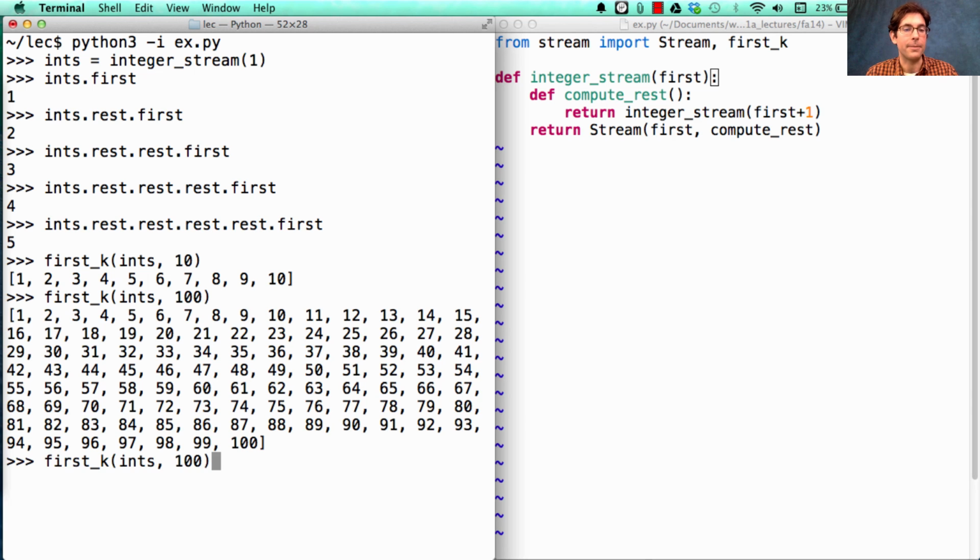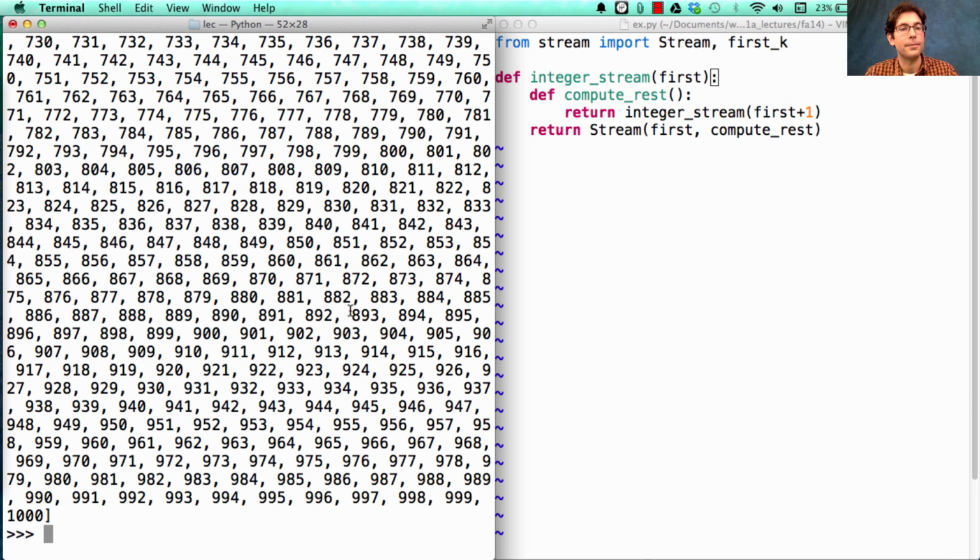Or I could ask for 100 or 1,000. Now this stream of integers is infinite, but it only computes as many as I ask for. And that's the power of streams, is that they can represent a sequence implicitly, give you access to all of the elements, but only the elements that you actually need are computed.